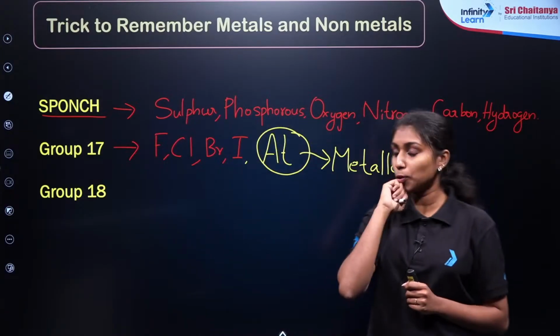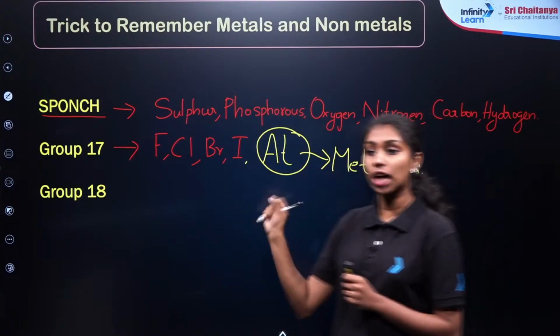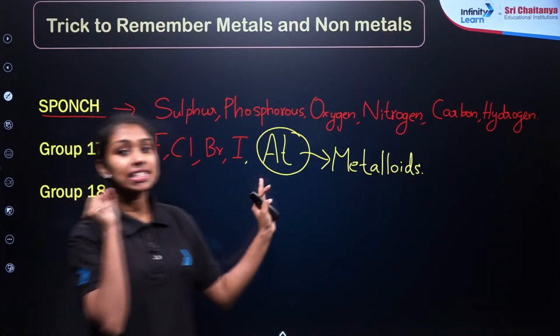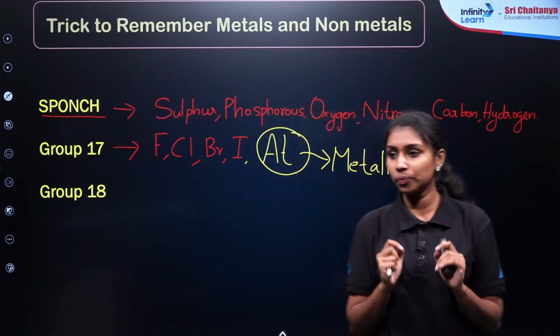These are the group 17 elements: fluorine, chlorine, bromine and iodine. There is one more element, astatine, that is considered as a metalloid. Clear?